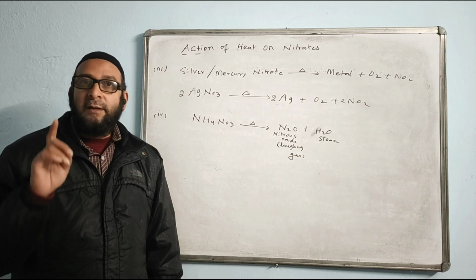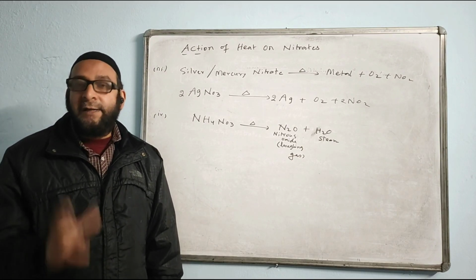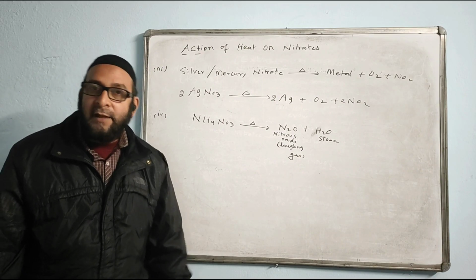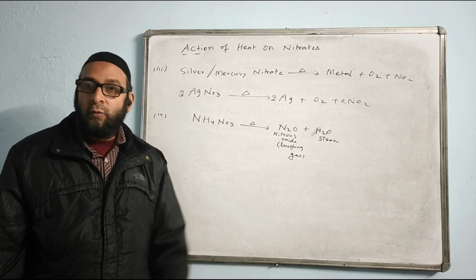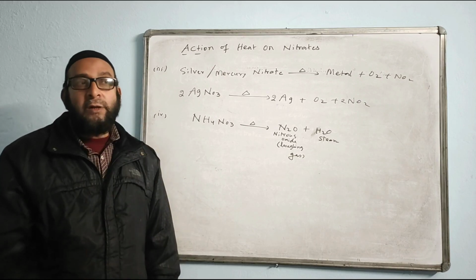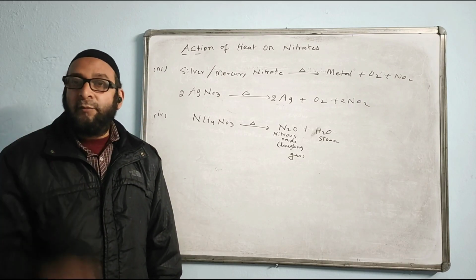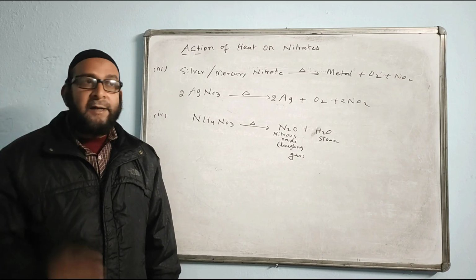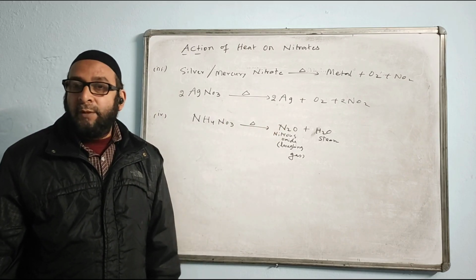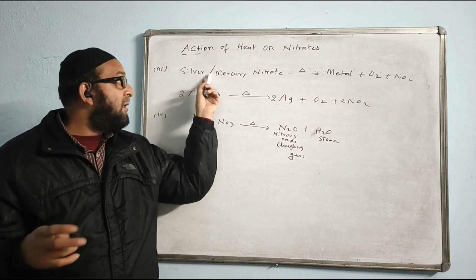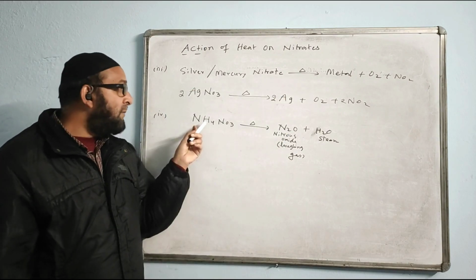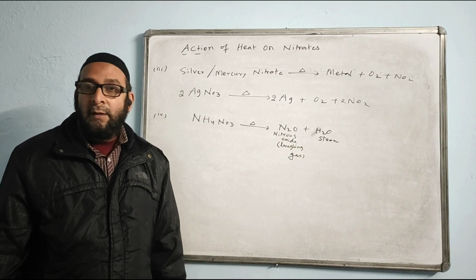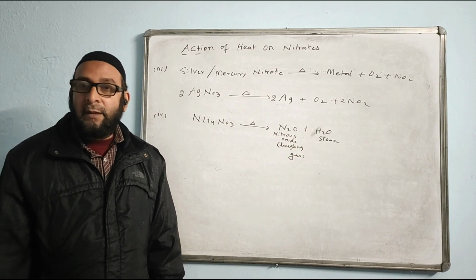So is there any guarantee that when you heat a nitrate you get nitrogen dioxide, reddish brown fume? Is there any guarantee as such? Answer is no. Because when we heat sodium nitrate, potassium nitrate, there was no reddish brown fume. The gas was oxygen. Second category, we had of course reddish brown fume coming out. Third category, that is silver, again this is coming out. And in the ammonium nitrate category also, there is no reddish brown. Nitrous oxide and steam, both of them are colorless.